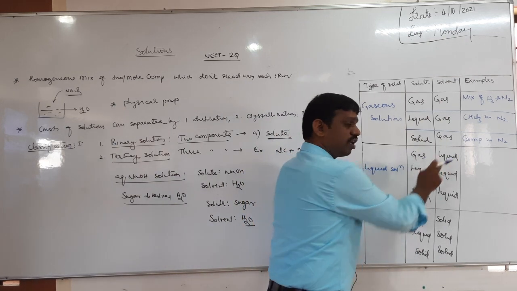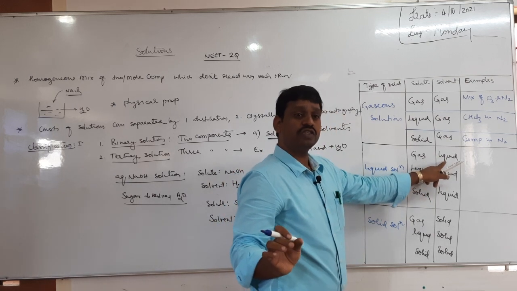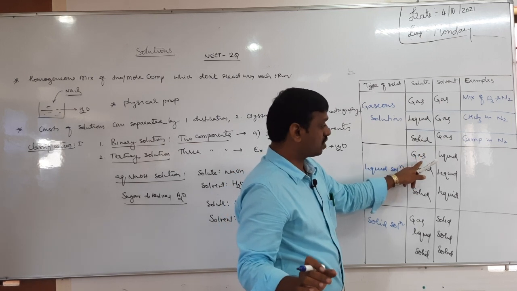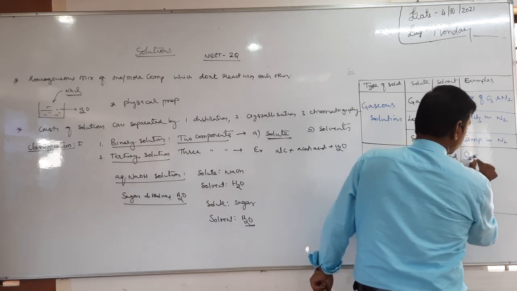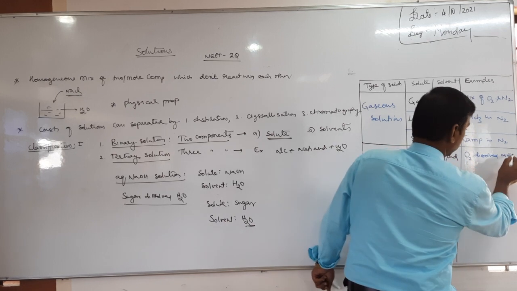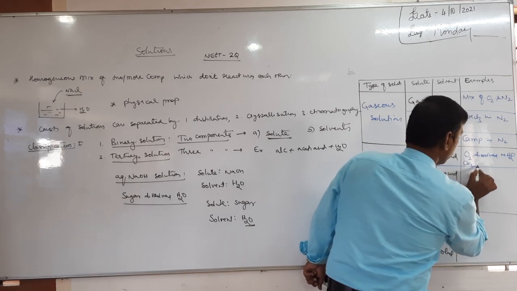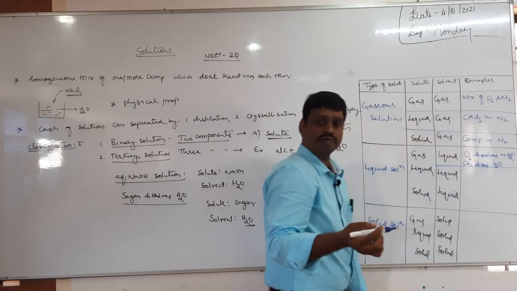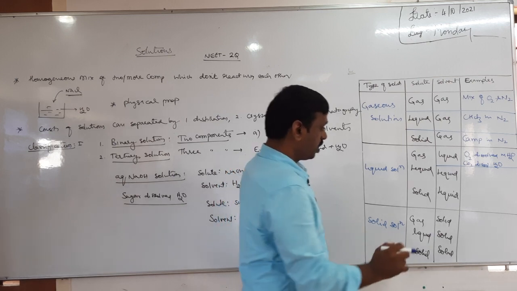Next, gas in liquid. Gas is a smaller quantity. Liquid is a larger quantity. Tell me, which is the example? Lesser quantity gas, more quantity liquid. So you can take oxygen dissolved in water, isn't it? Or else you can take CO2 also dissolved in H2O, water. Soda water, no. In cool drink, soda water, carbon dioxide dissolved in water.